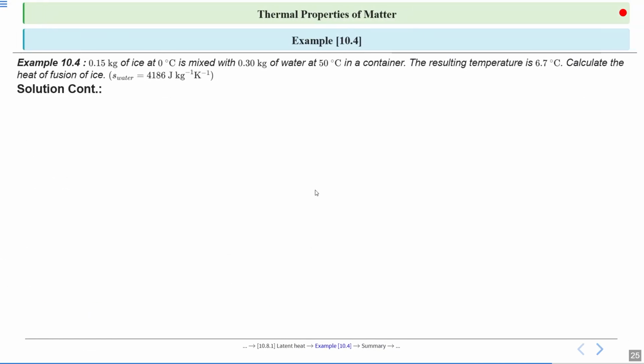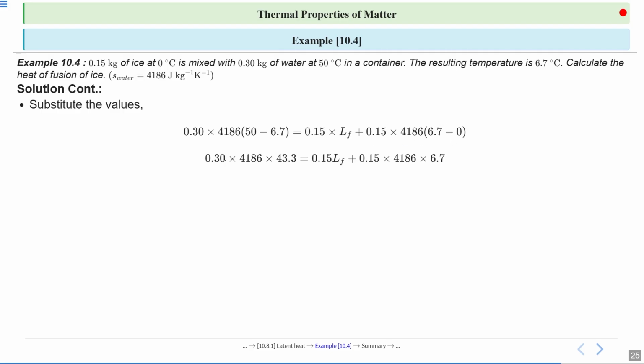So substitute the values. 0.30 into 4186 into 50 minus 6.7 is equal to 0.15 into LF plus 0.15 into 4186 into 6.7 minus 0.